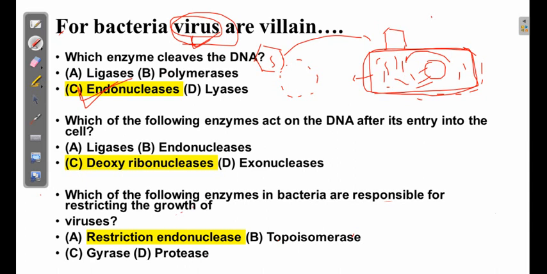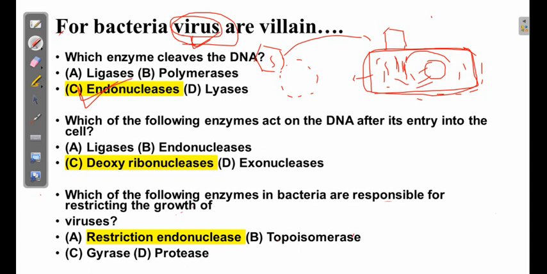So bacteria have also devised a mechanism by which they can protect themselves from the virus. Because the virus acts as a villain, bacteria have devised a mechanism to make sure that whenever these viruses get inside the bacteria, they cannot utilize the machinery of the bacteria and cannot replicate themselves.